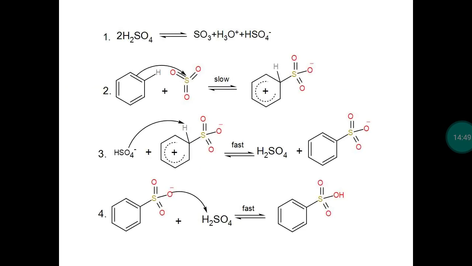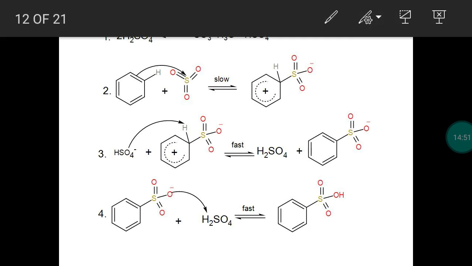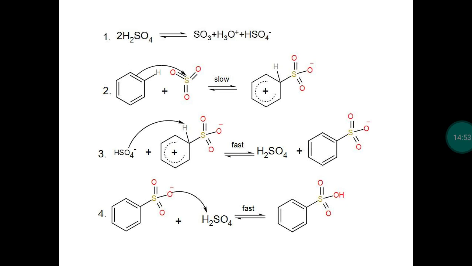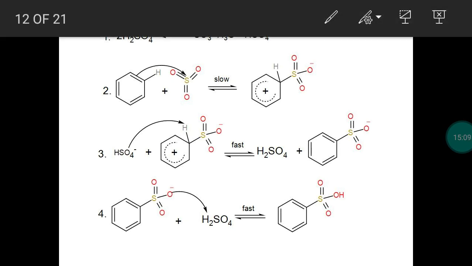What is the mechanism? First step, the generation of electrophile. Okay, so SO3 is the electrophile. It is a neutral electrophile. Okay, sulfur trioxide is the neutral electrophile. So sulfur trioxide is produced in the first step. Why sulfur trioxide is behaving as an electrophile? It does not have a positive charge. Why it is behaving as an electrophile?